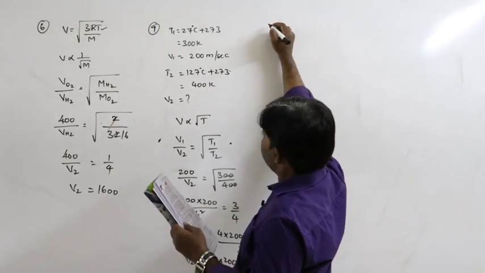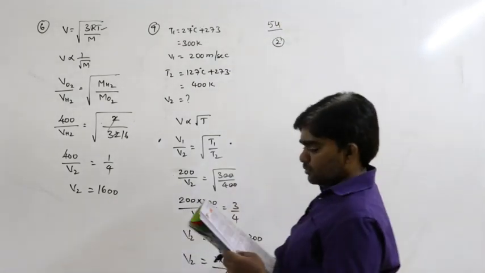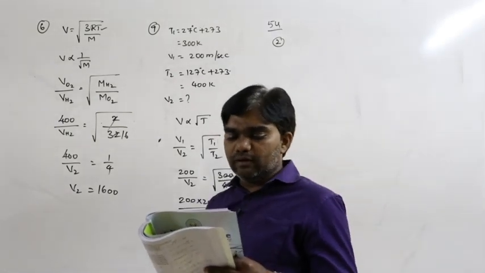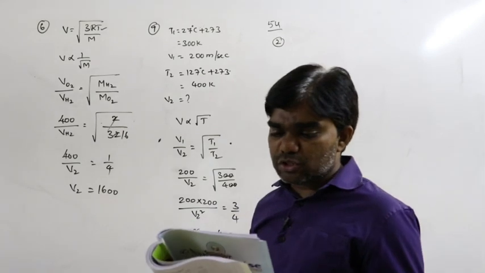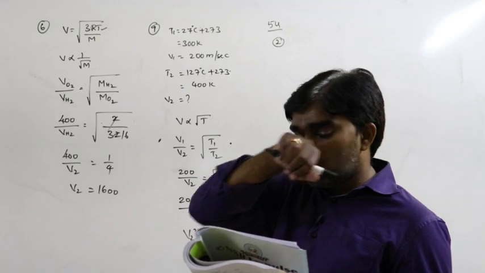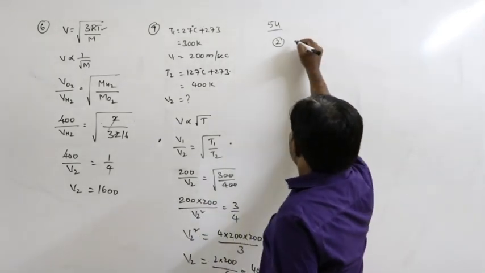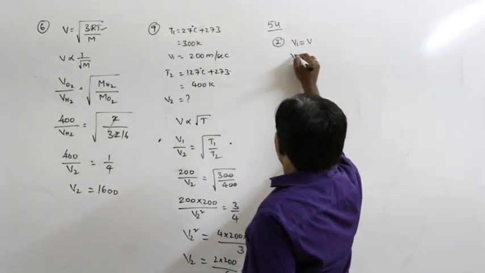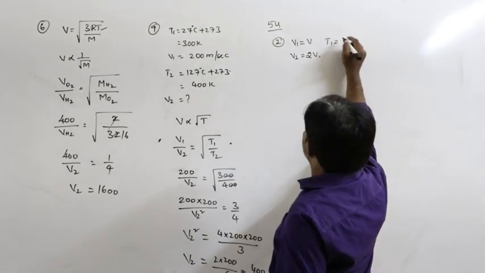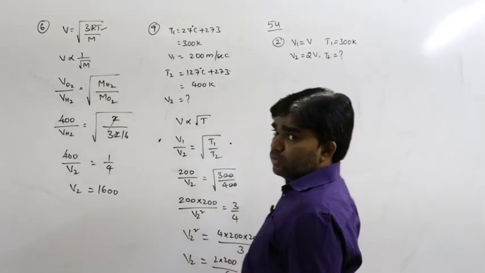Next, on page number 54, module 3, question number 2. A mass of 15 grams of nitrogen is enclosed in a vessel at 300 Kelvin. What heat must be supplied to it to double the RMS velocity of the gas molecules? So V1 is equal to V and V2 is equal to 2V. T1 is 300 Kelvin, and what is T2? First we have to calculate this.